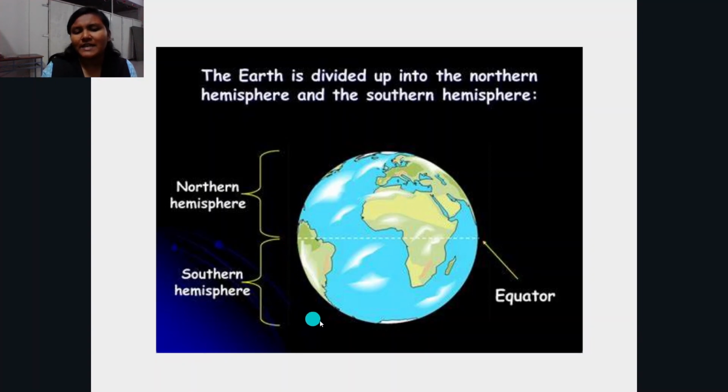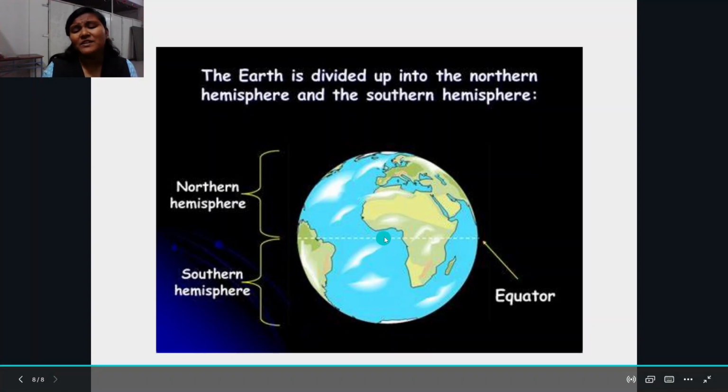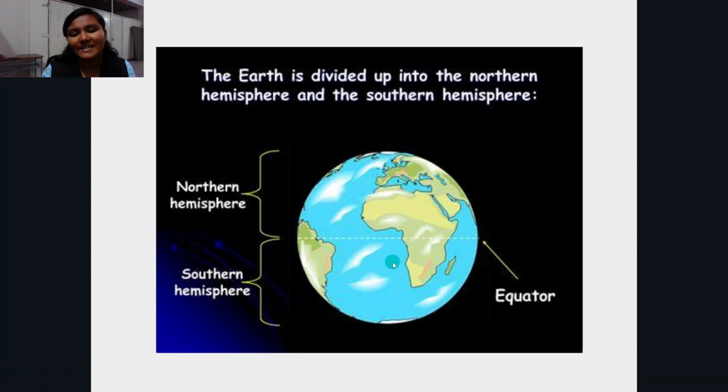When the revolution takes place, we can see that the earth is a little tilted, and because of this, either the northern hemisphere or the southern hemisphere receives more of the sunlight, and at other times it does not.